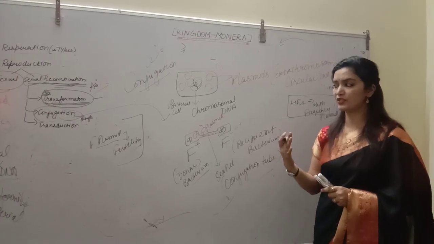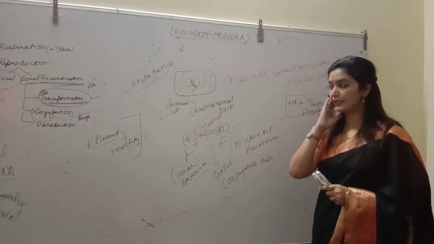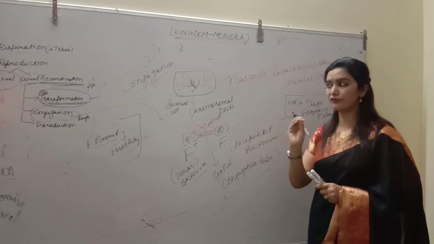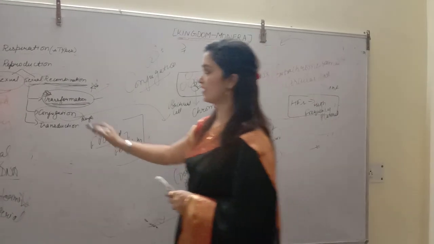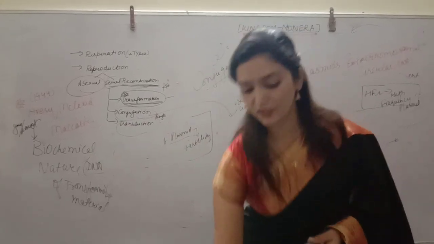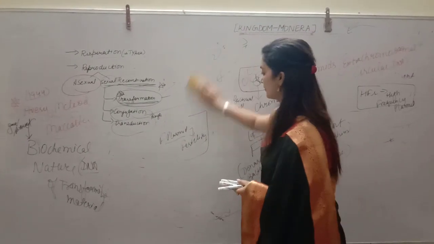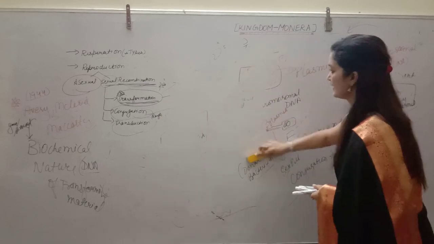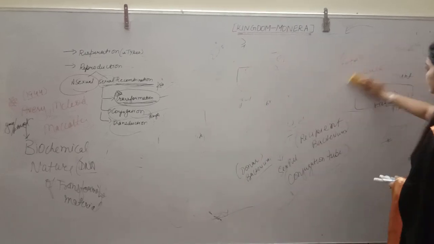So a number of plasmids are there, but here you have to remember the concept of the F plasmid. Next, the last sexual recombination process is transduction. One more method to transfer DNA or fragments in case of bacteria is transduction.